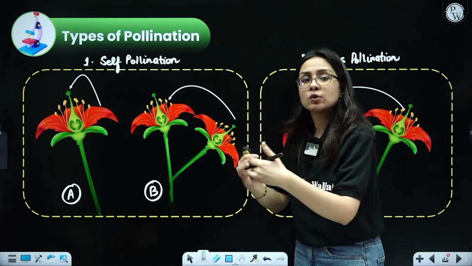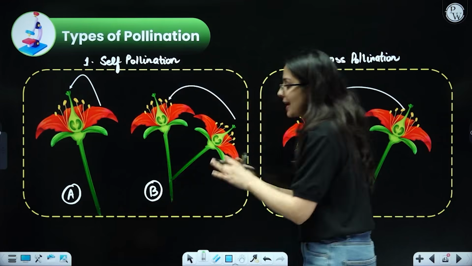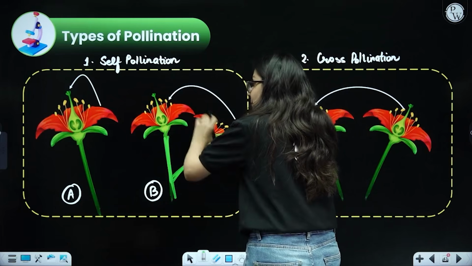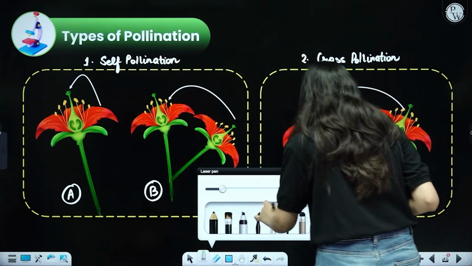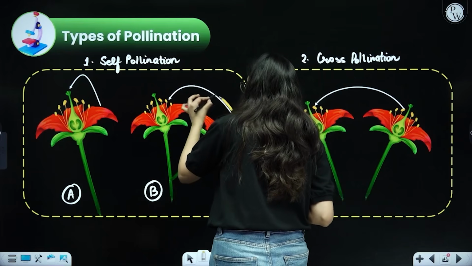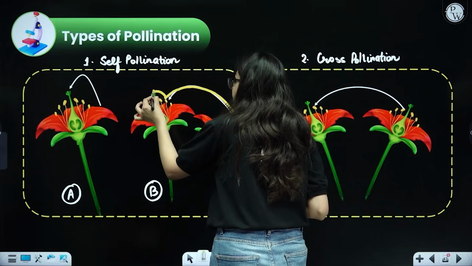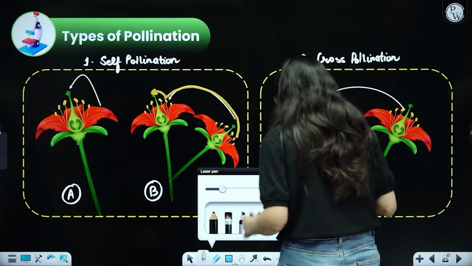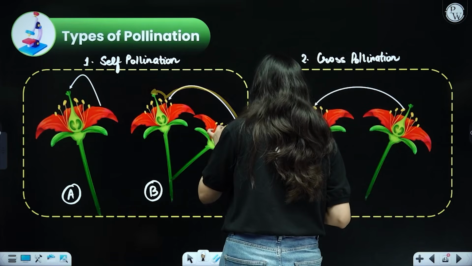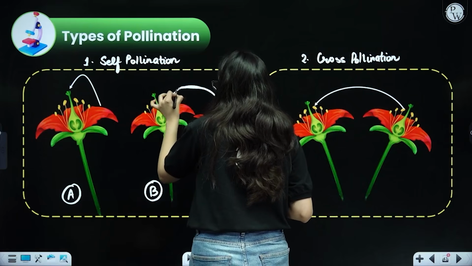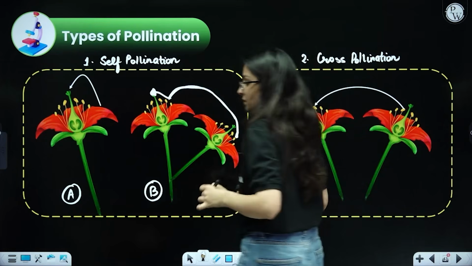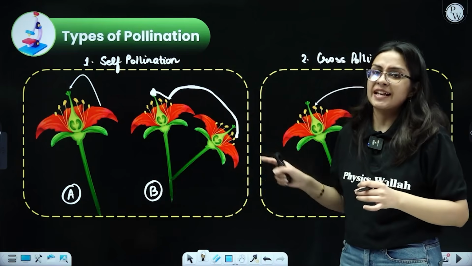Just like two different rooms of one home. Exactly the same way, these belong to the same plant, but the flowers are different. So over here the pollen transfer is taking place from the anther of one particular flower to the stigma of the other flower, but it is on the same plant. From the anther it is going and landing on the stigma of the same particular plant. So this is self-pollination.